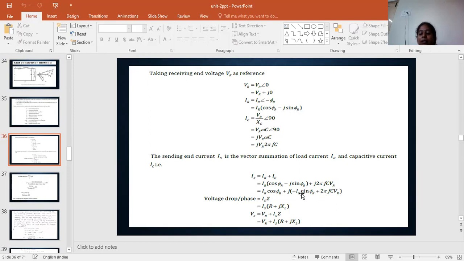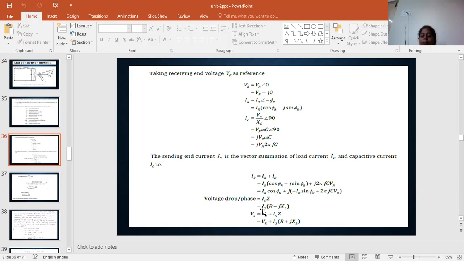Okay, combine the imaginary terms on one side and real terms on one side, right? So IR cos phi r plus j into minus IR sin phi r plus 2 pi f C VR. Okay, and this is the value for the IS.